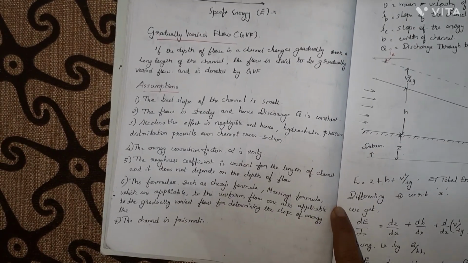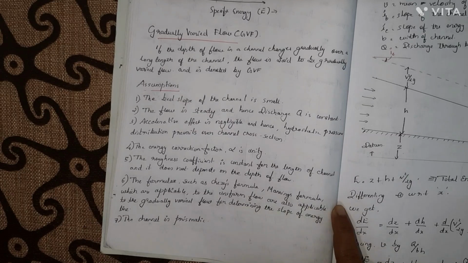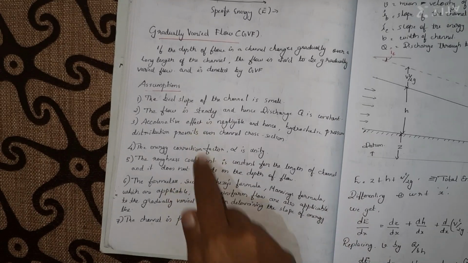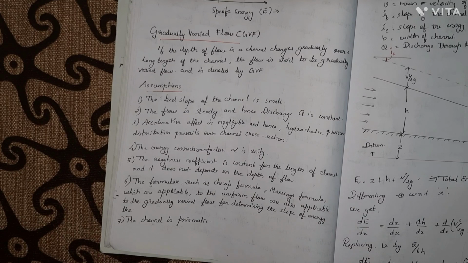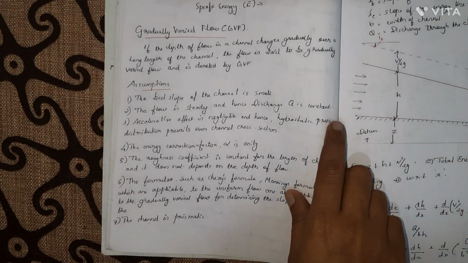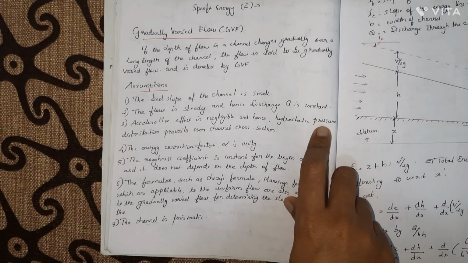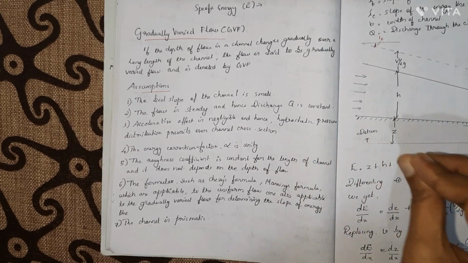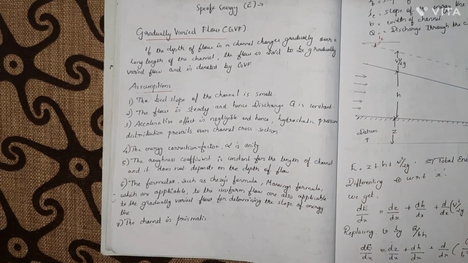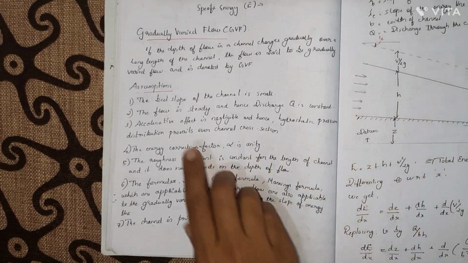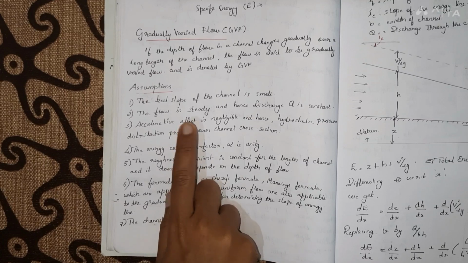So we are assuming that the bed slope of the channel is very small, and flow is steady, and hence discharge Q is constant. So we are taking a steady flow. That is, there is no change in the flow properties with respect to time, and the discharge Q is constant. Discharge is not varying. And our third assumption is that the acceleration effect is negligible, and hence hydrostatic pressure distribution prevails over the channel cross section. We are not taking any acceleration effect. For that, the resultant force we are equating to zero. That's what it means. We are not taking any acceleration effect into action.